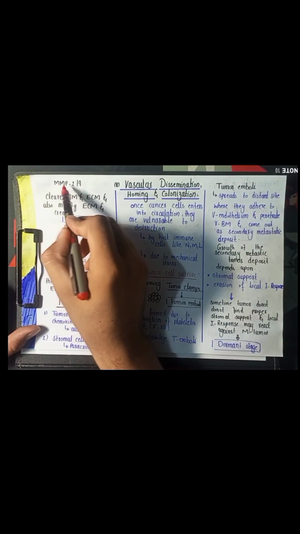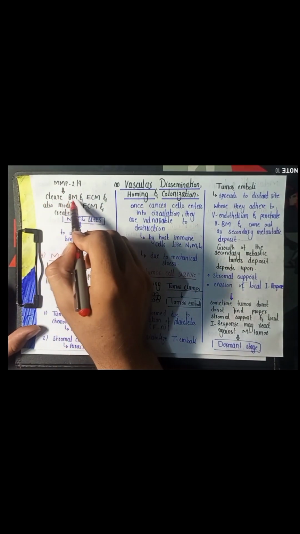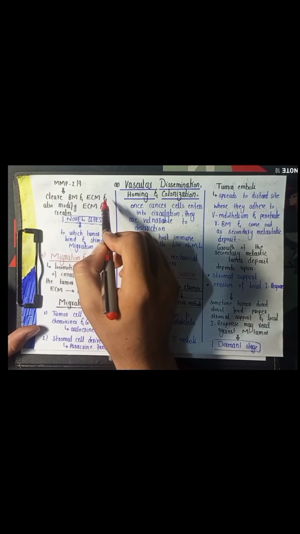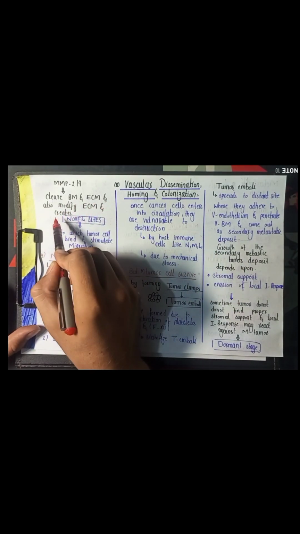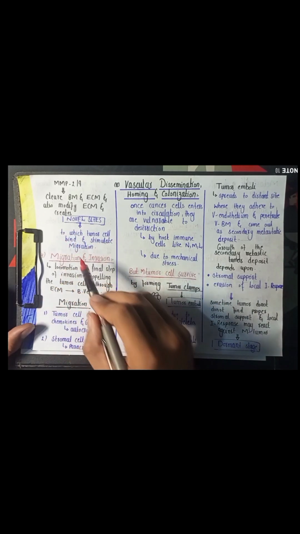So the tumor cells stimulate matrix metalloproteinase 2 and 9, and these enzymes cause the breakdown of the basement membrane and the extracellular matrix. They also modify the extracellular matrix and create certain novel sites to which the tumor cell binds and stimulates migration.